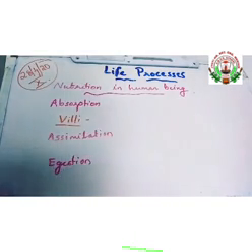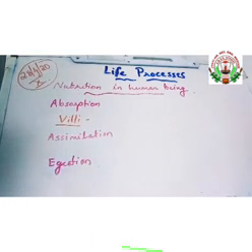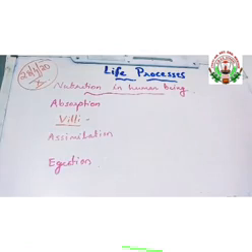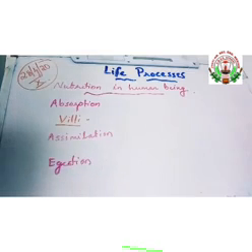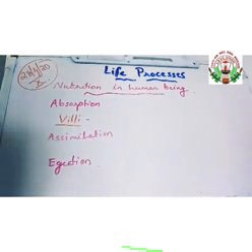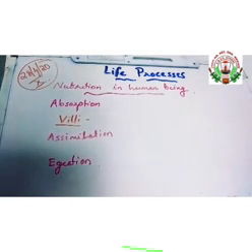Then the last part is egestion. Egestion means that the undigested food should be ejected out. What is the major function of the large intestine? The large intestine stores the undigested food material, and a little bit of water also gets absorbed through the large intestine.